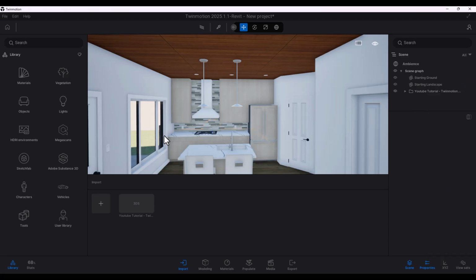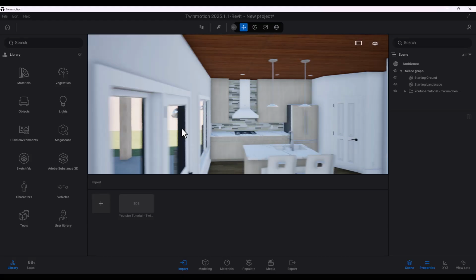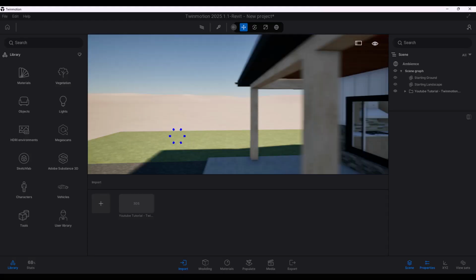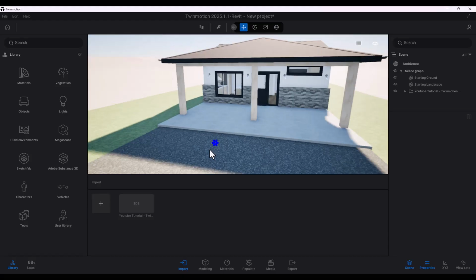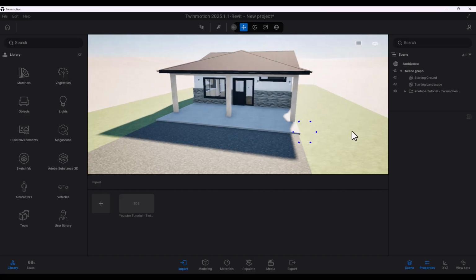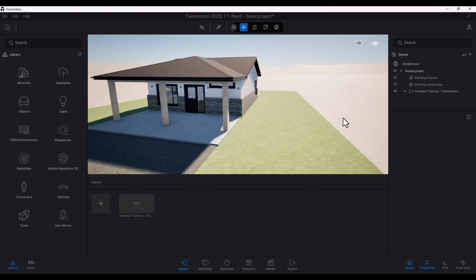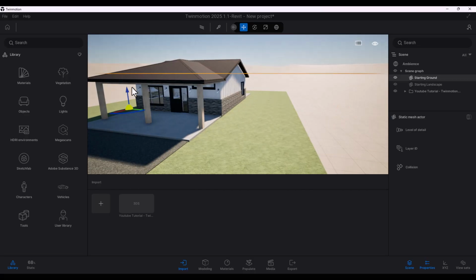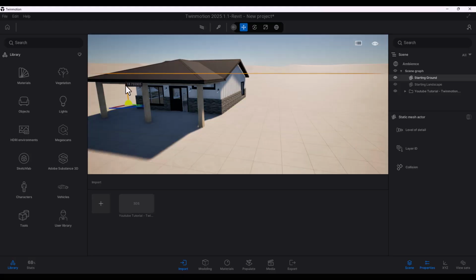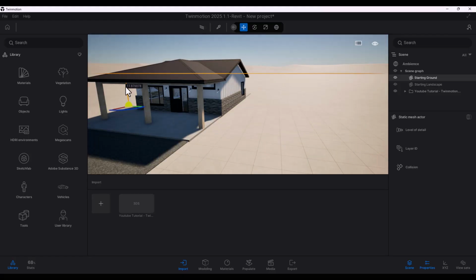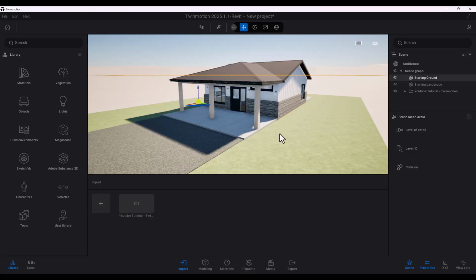We have our own vegetation that's come through, the gravels, our patios, everything is there. I would keep the starting ground and align it with our grass, and we'll try to match this in a second here.